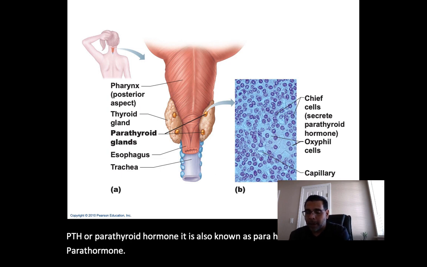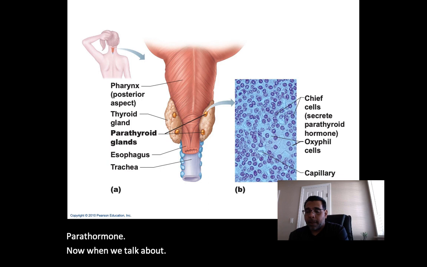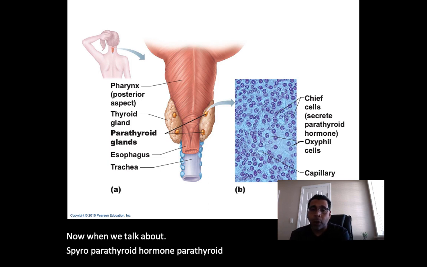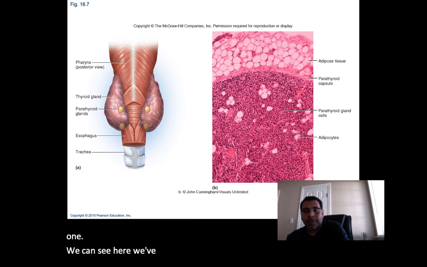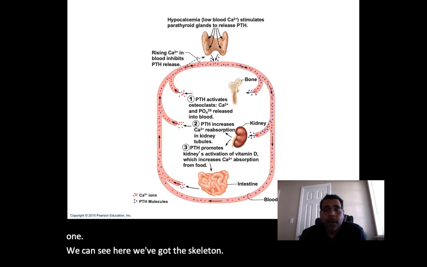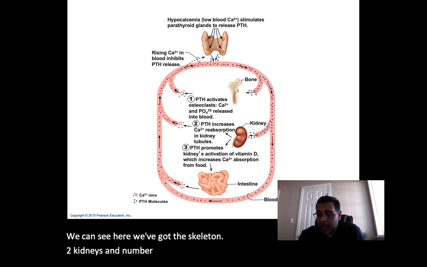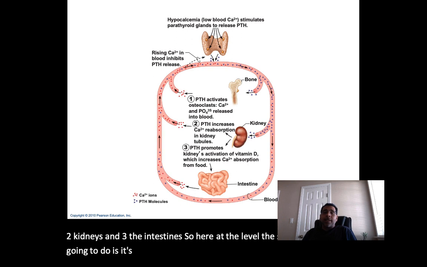Now, when we talk about parathyroid hormone, its target organs are going to include, number 1, the skeleton. Number 2, kidneys, and number 3, the intestines. So here at the level of the skeleton, it's going to stimulate osteoclasts. And what osteoclasts are going to do is they're going to break down bone.